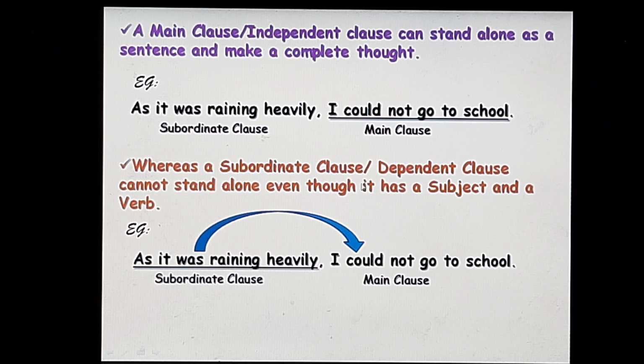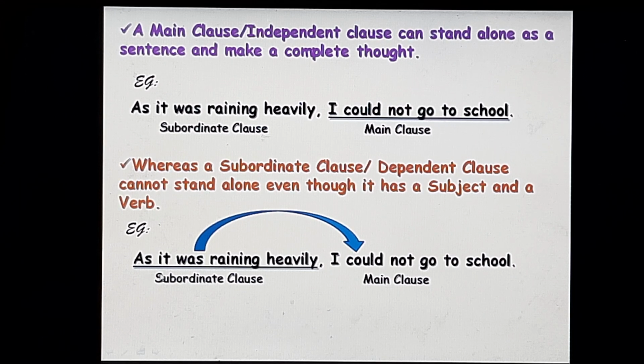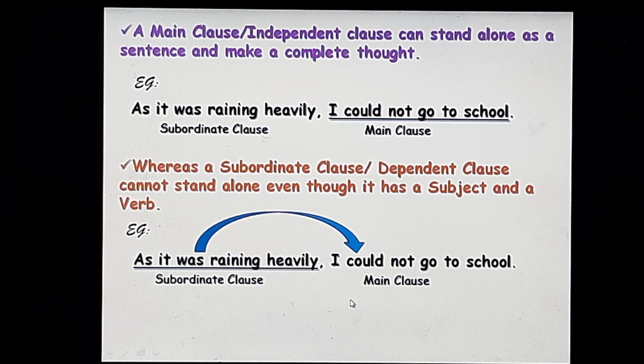Whereas a subordinate clause or dependent clause cannot stand alone even though it has a subject and a verb. Now, look at this example. As it was raining heavily, I could not go to school. Here, the subordinate clause, as it was raining heavily, does not have any complete meaning, though it has a subject and a verb. It has to depend upon the main clause for its complete meaning.